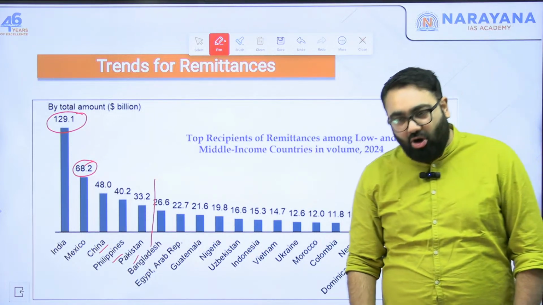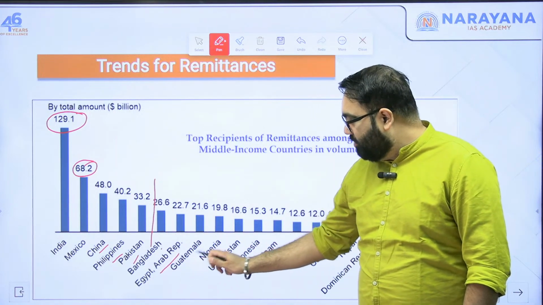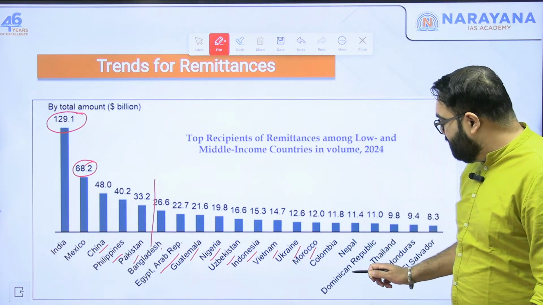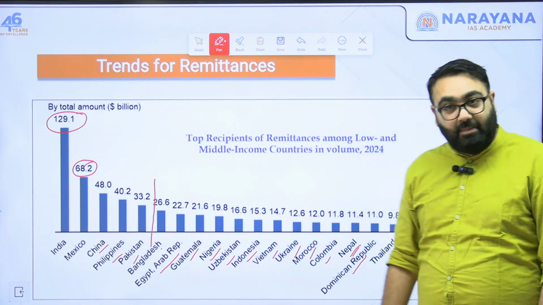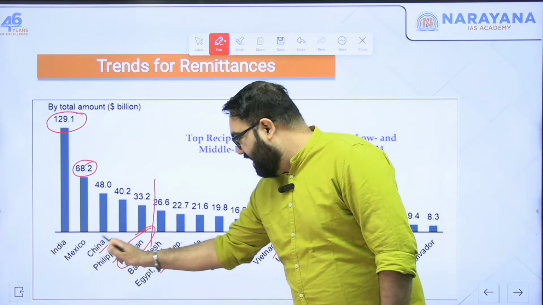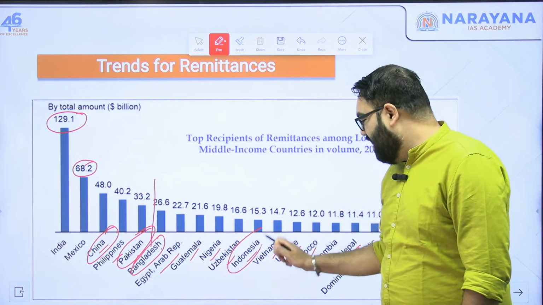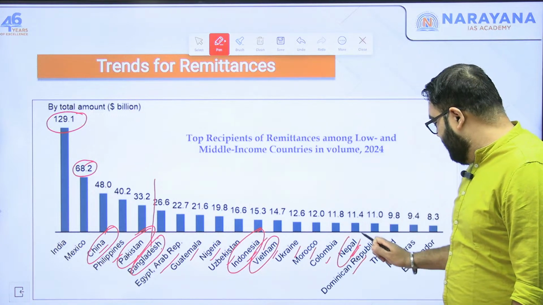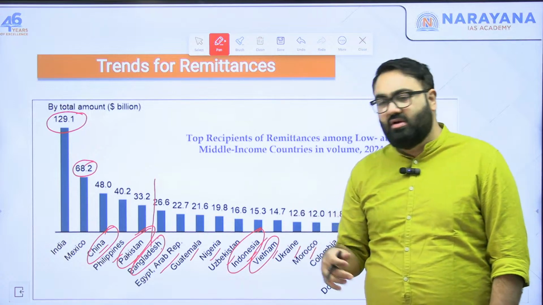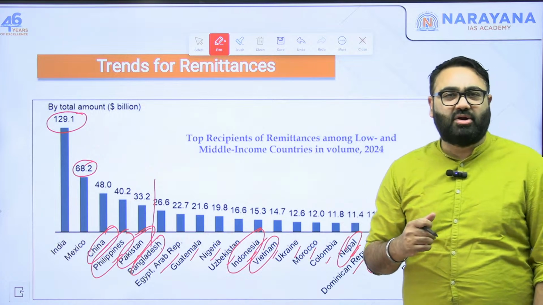How and why am I saying all these are developing countries? Bangladesh, Egypt, then Guatemala, Nigeria, Uzbekistan, Indonesia. So a lot of countries from Asia. In fact, a lot of our neighboring countries you would see here. You have already seen Pakistan, China, Bangladesh as our neighbors. Then you will also see Indonesia, Vietnam, Nepal, Thailand. So there is a culture in this part of the world, the Philippines also, of sending people outside, and then a lot of them send the money back to their country.